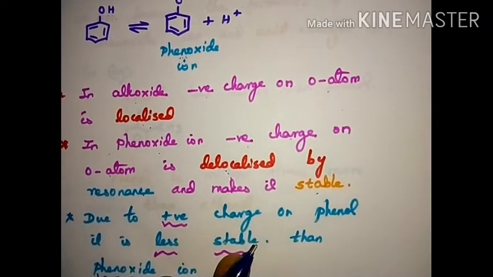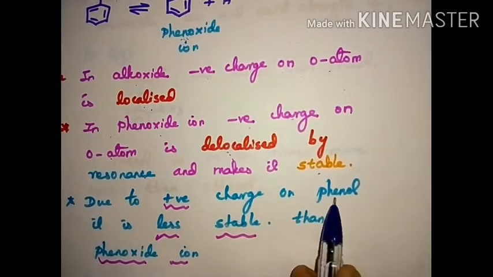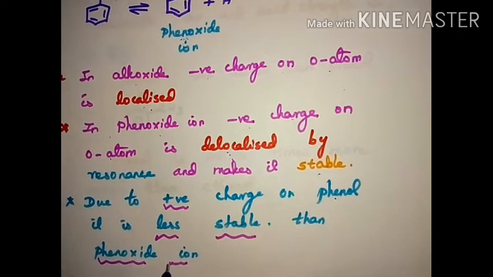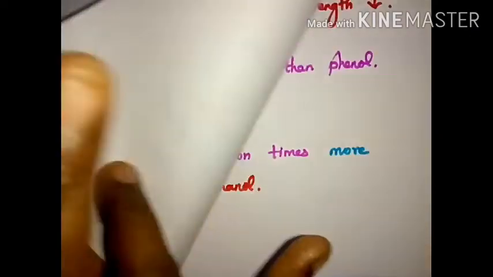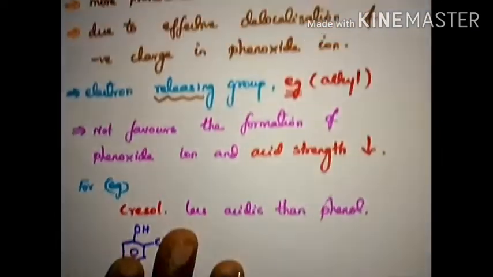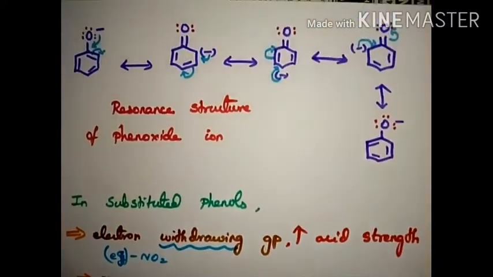Due to the positive charge on the phenol, it is less stable than the phenoxide ion. Comparing phenol and phenoxide ion, phenol is less stable because it carries the plus sign. This plus sign is not present in the phenoxide ion.